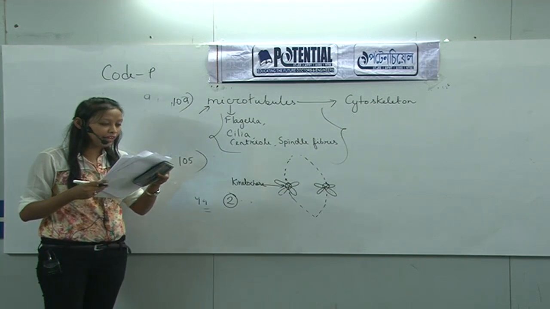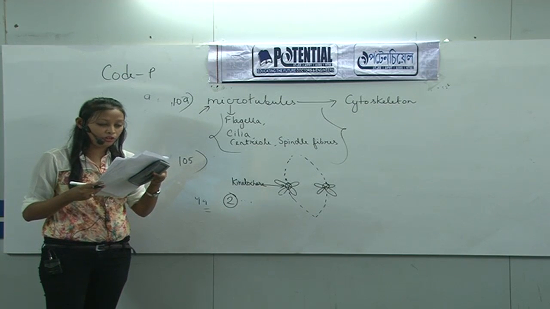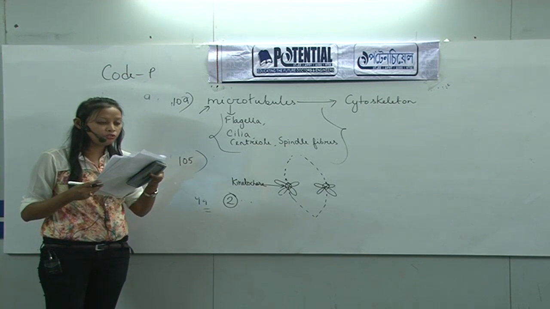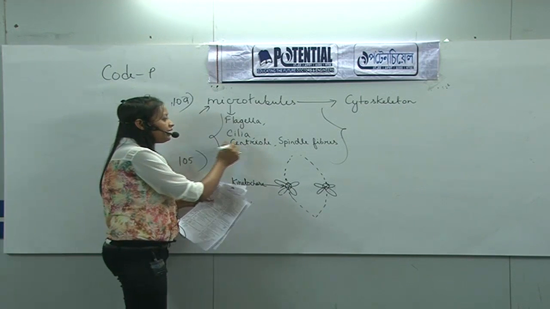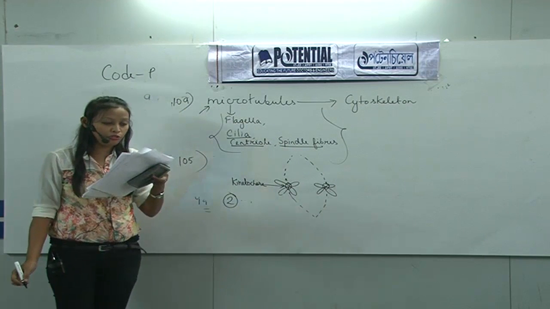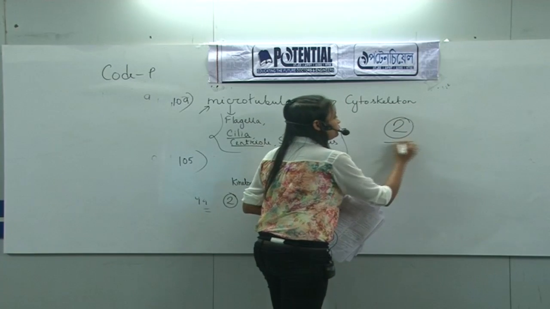So the question is: microtubules are the constituent of. Option 1, cilia, flagella, peroxisome. Cilia and flagella is correct, but peroxisome is incorrect, so that option is not possible. Option 2, spindle fiber, centriole and cilia. As I already told, centriole, cilia, spindle fiber, all of them are composed of microtubule, so the correct answer will be 2.